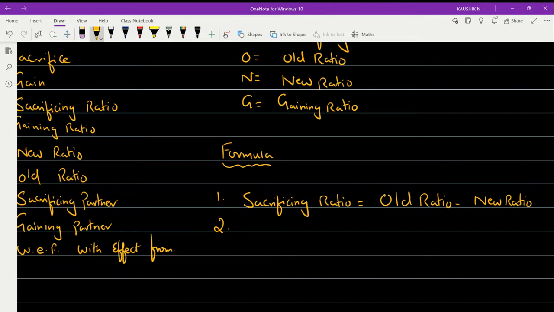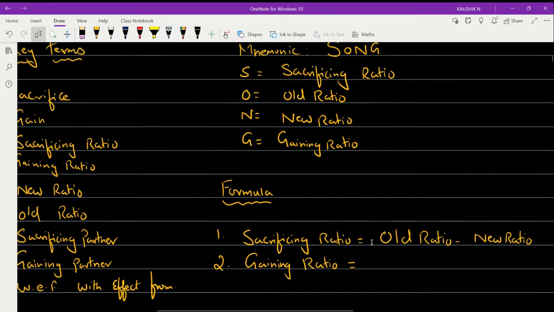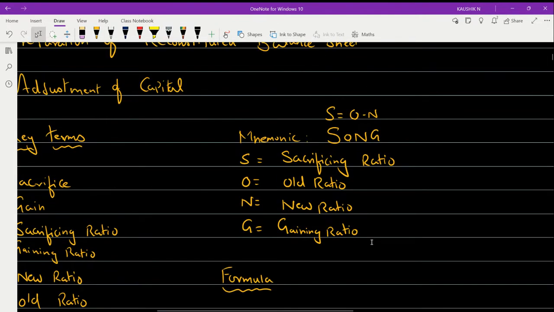The second one, obviously, is gaining ratio. The formula for gaining ratio is also quite simple. Once again, I'm using the same concept song. Now I need G, that is gaining ratio. Here you go in the backward direction.